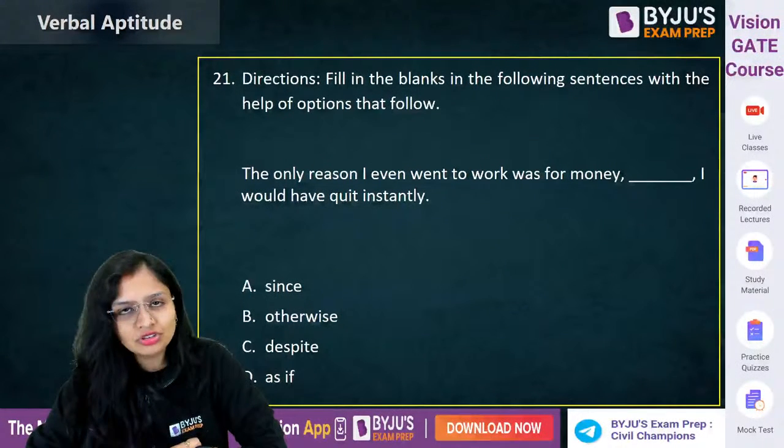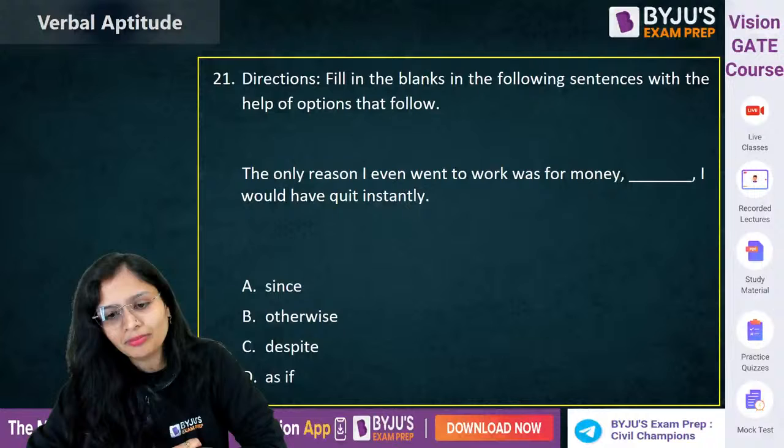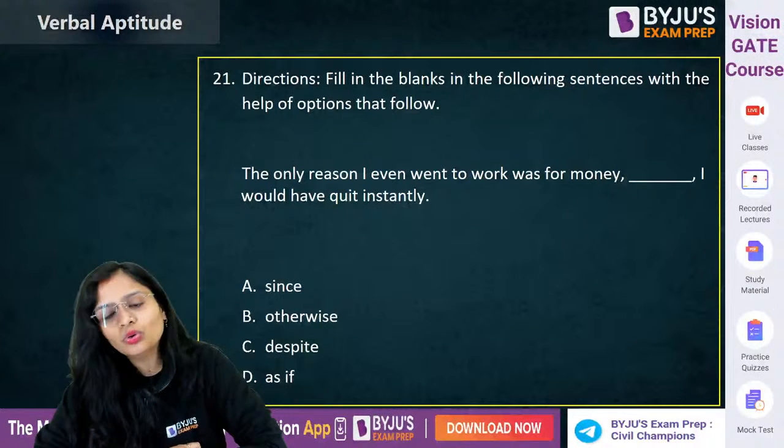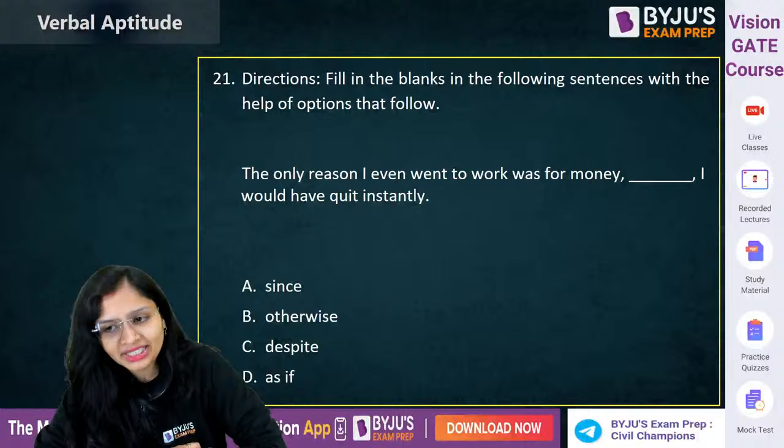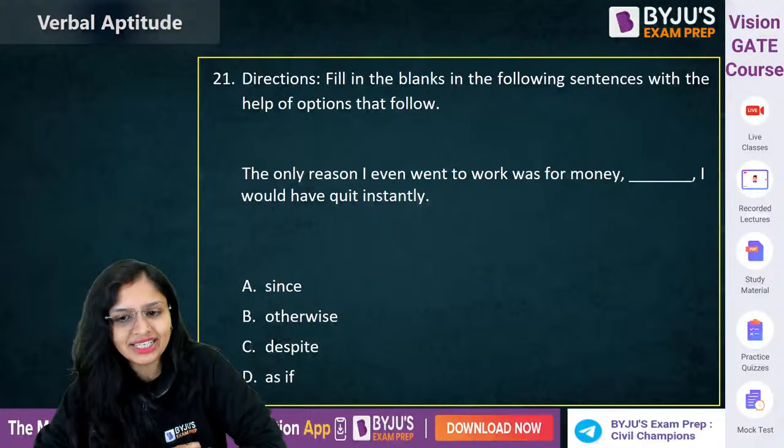21. Now we have solved a lot of spotting errors. So now we are back with the fill in the blanks. The only reason I even went to work was for money. Dash, I would have quit instantly.